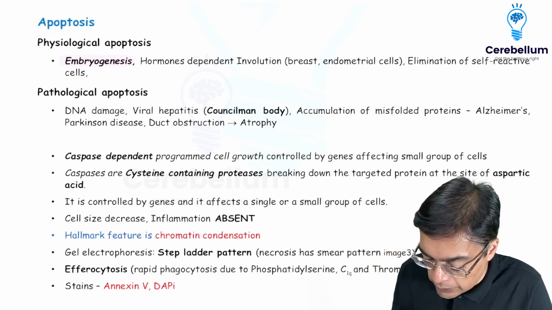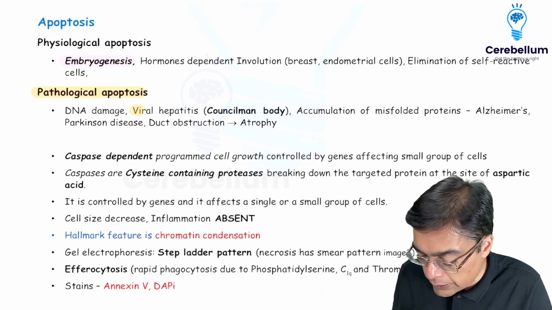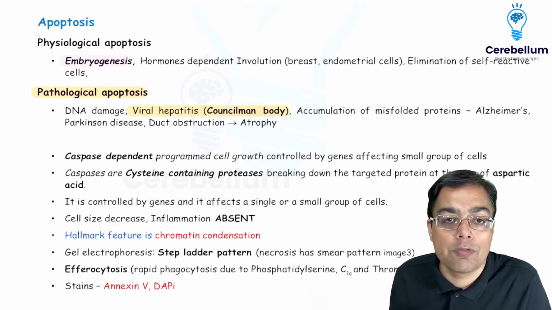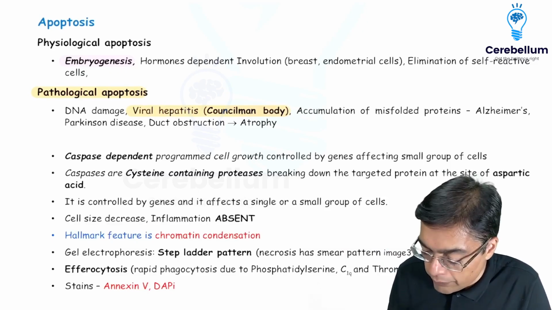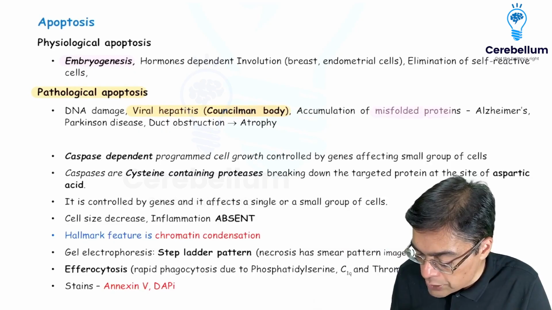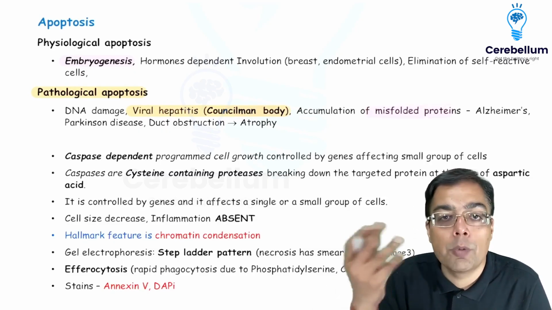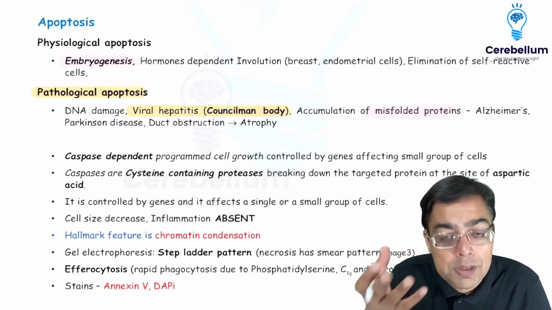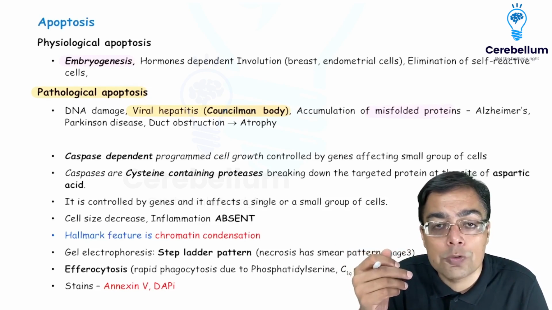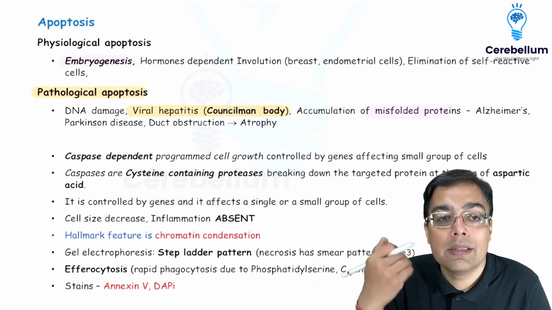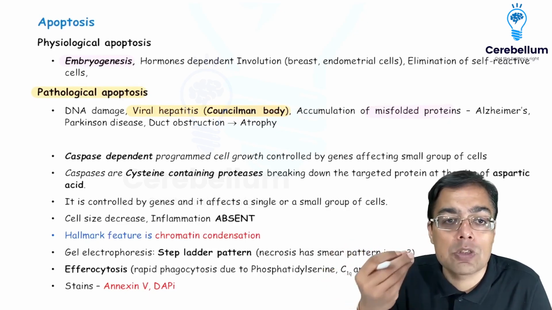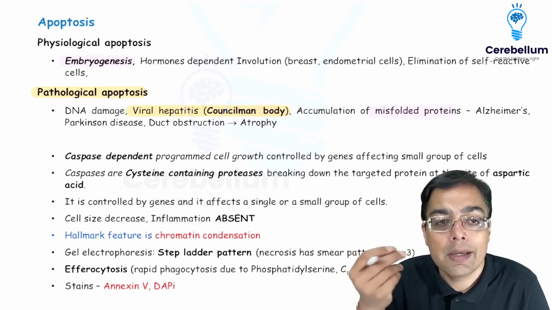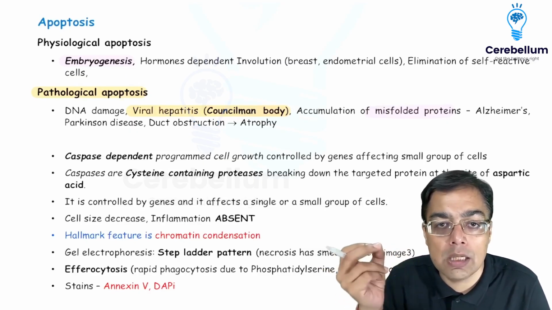The moment we are thinking in terms of pathological apoptosis, we can think of something like viral hepatitis, which would remind you of the Councilman body, or we could have it because of accumulation of misfolded proteins. Remember, misfolded proteins, there can be a lot of reasons. Say, for example, Alzheimer's, Parkinson's disease, and what you got as a question in the 2021 exams, Creutzfeldt-Jakob disease. They can also be seen at times because of conditions like atrophy of the duct. Say, for example, pancreatic duct obstruction can also be responsible for causing pathological apoptosis.